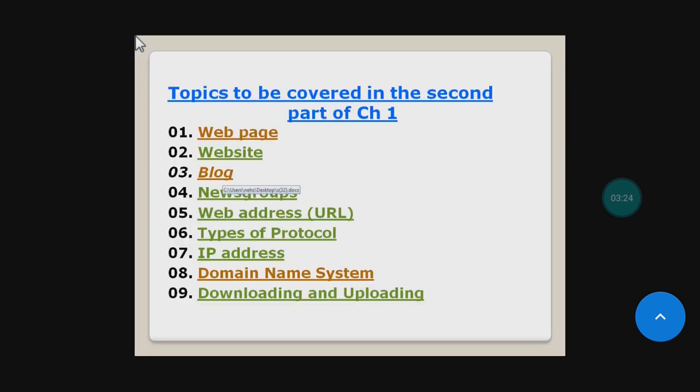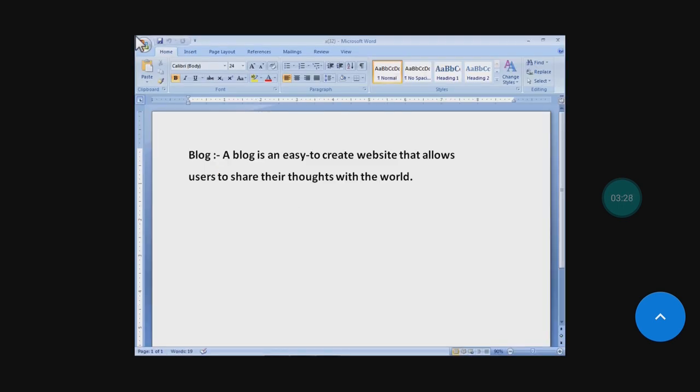Now the third part is blog. What is blog? A blog is an easy to create website that allows users to share their thoughts with the world. Blog entries may have text, hypertext, images, and links to other web pages, audio, video, etc.